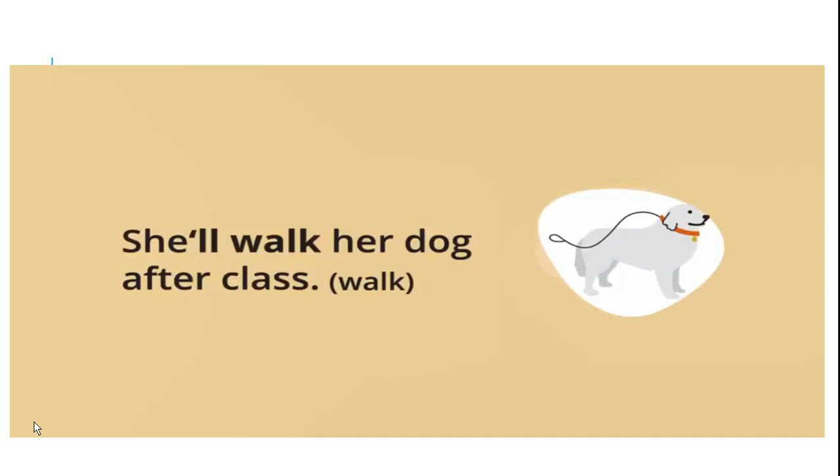I hope you understand the concept of simple future tense, and also the other words which we are using, like going to be. So going to be is used for decided actions, and will is used for future happening things.